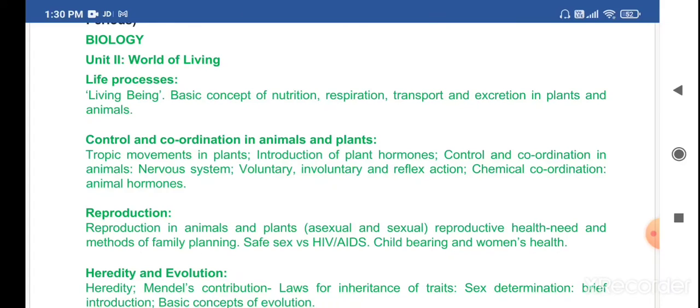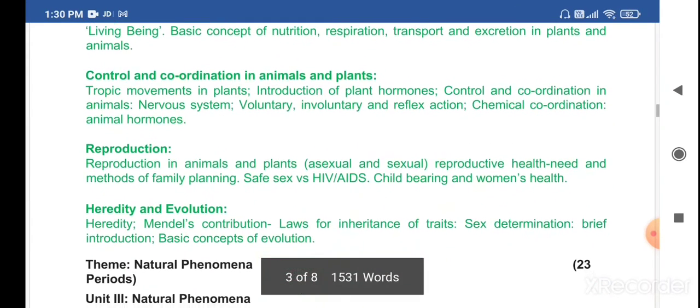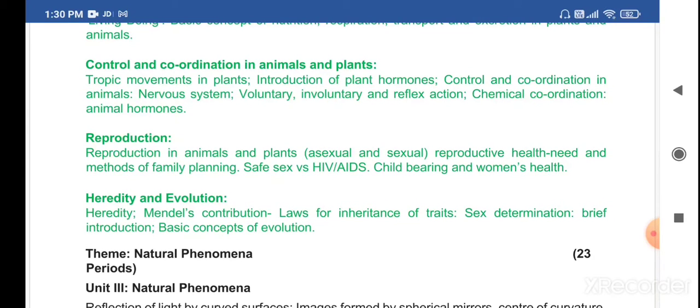So in life processes we are going to learn about the different life processes like nutrition, respiration, transportation and excretion in plants as well as animals. Then we have control and coordination in animals and plants. Here you are going to learn about the different hormones, the control and coordination taking place in animals and plants, about the nervous system, about different actions that are voluntary and involuntary, and chemical coordination.